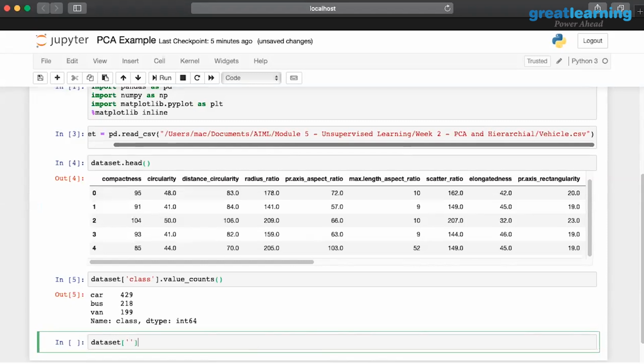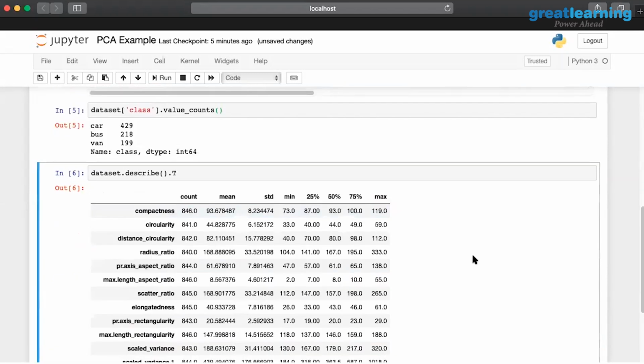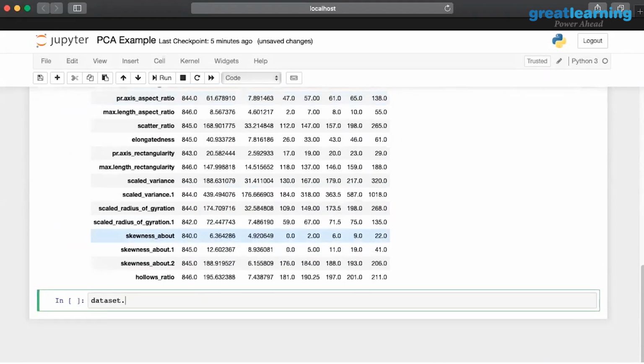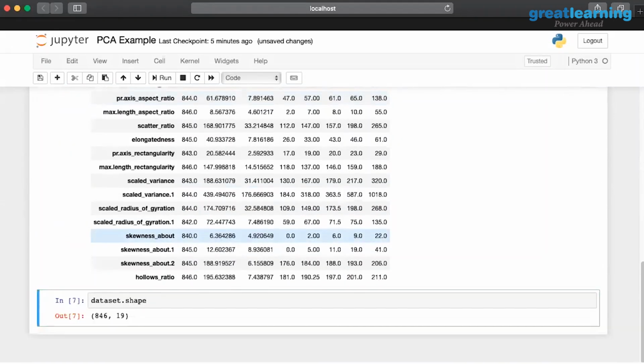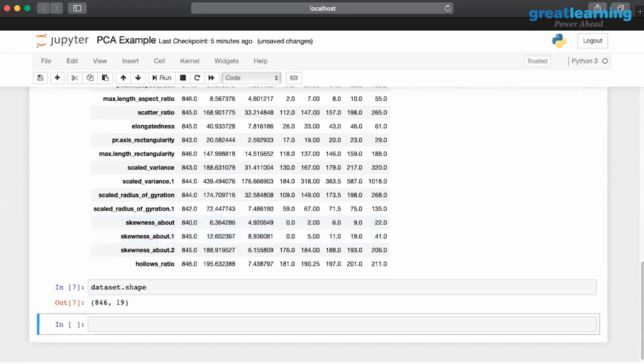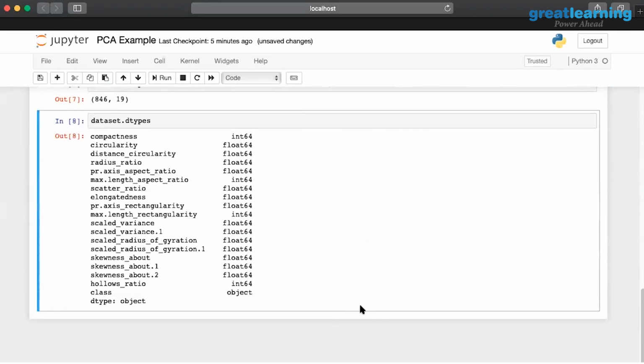Let's now describe the data. We have quite a lot of features. We're going to check the shape to identify the features. We have 19 features and 847 inputs. Now, what are the types that we have? Barring class, everything else is either an int or a float object.